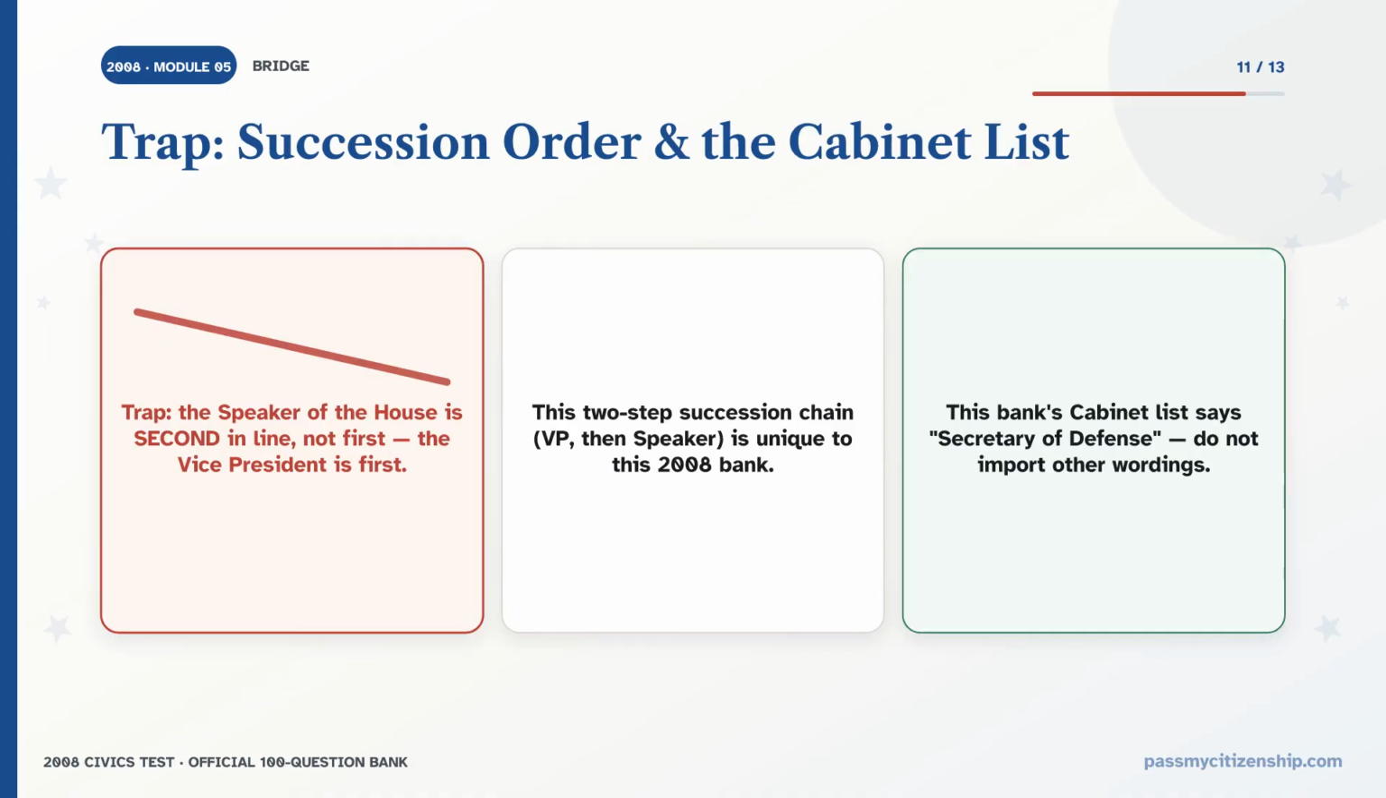2 traps to watch. First, if the president cannot serve, the vice president becomes president. The Speaker of the House is second in line, only if both the president and vice president cannot serve. Drill Q30 and Q31 as a pair. Second, this bank's cabinet list uses the wording Secretary of Defense. Do not substitute any other phrasing.